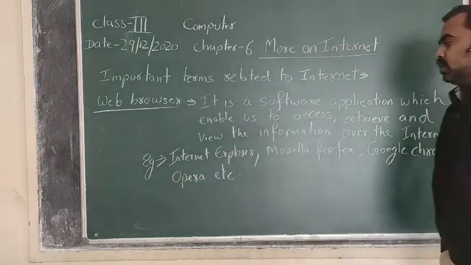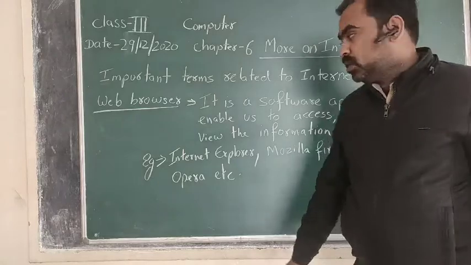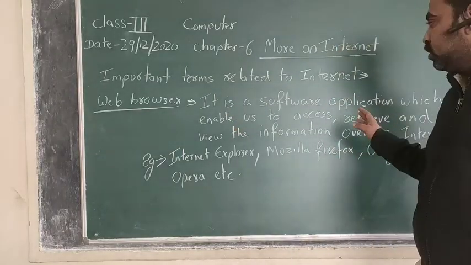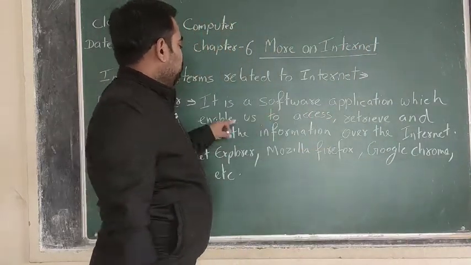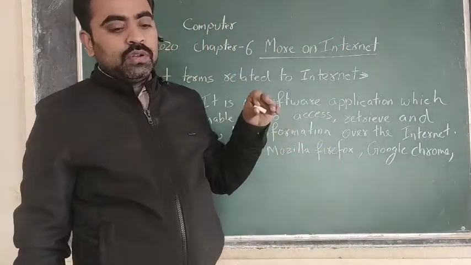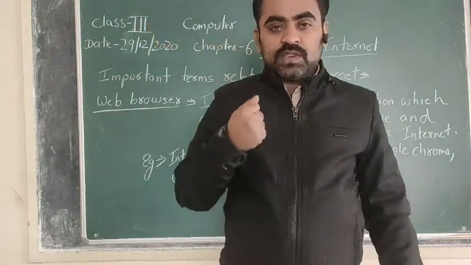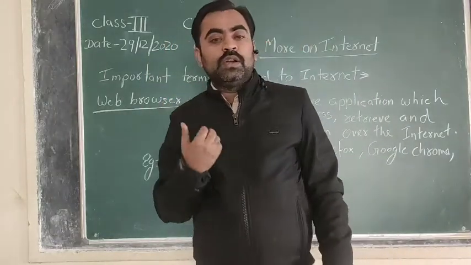Many more web browser applications are there. You can use any one which is available on your system. Okay, so once again, what is the web browser? It is a software application which enables us to access, retrieve and view the information or to access the other resources which are available on the internet.